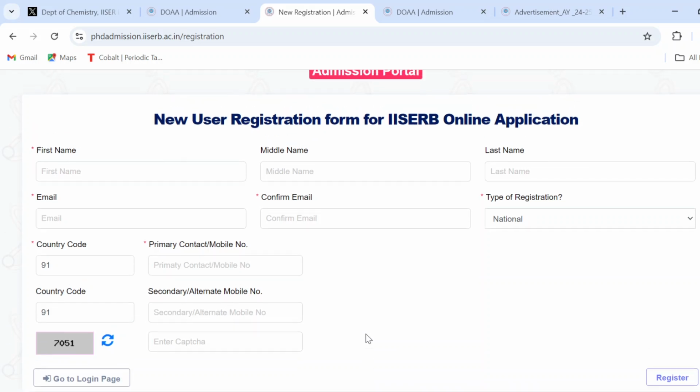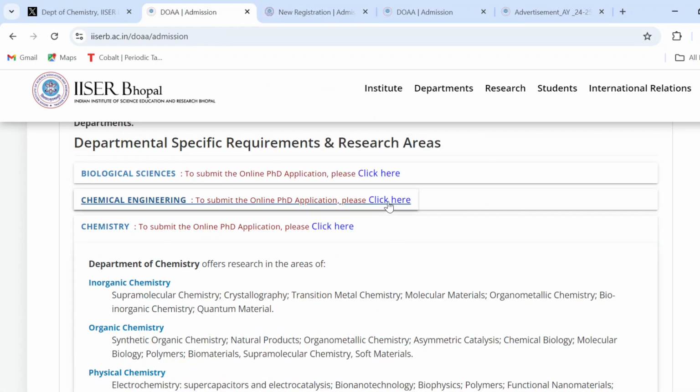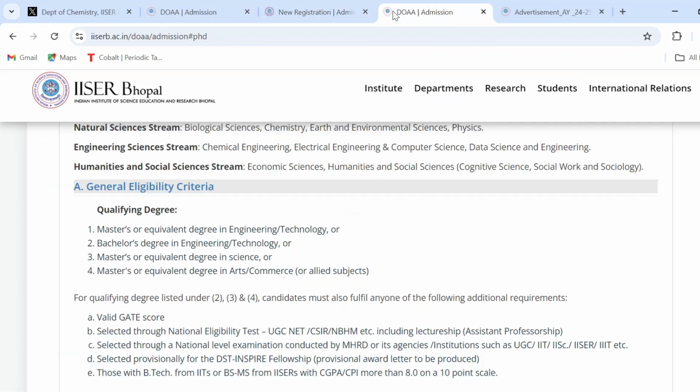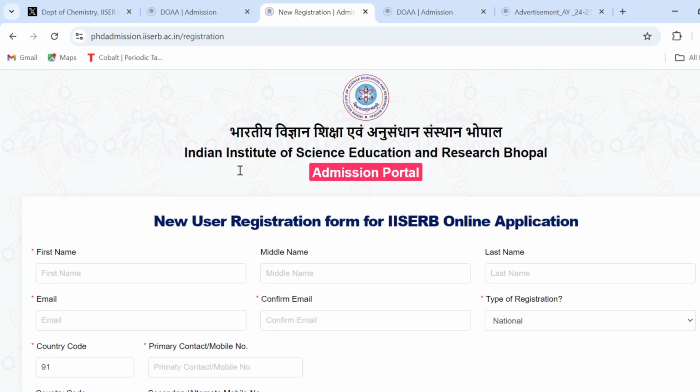When you register yourself, you will once again get a confirmation email, and then you have to log in and then apply for the PhD admission form. So this is all about how to apply for the PhD admission, how to fill the form, how to register, and what the eligibility criteria are for admission to PhD in IISER Bhopal. So this is all about it.